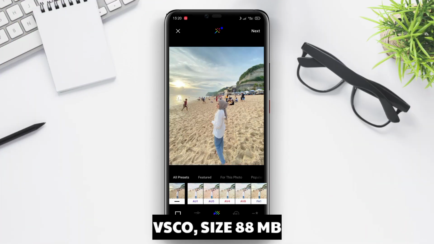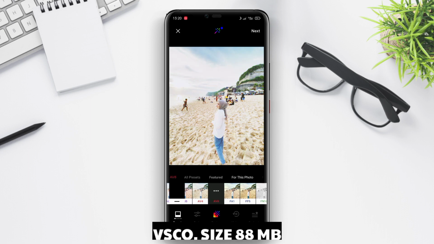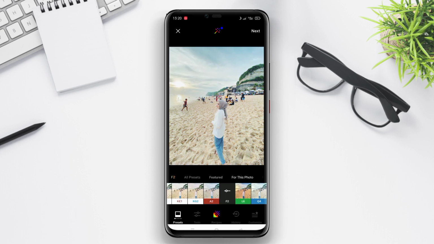VSCO. VSCO is a popular and feature-rich photo editing app among Android users. The app offers a comprehensive set of photo editing tools, including exposure adjustments, brightness, contrast, color enhancements, and tonal refinements. VSCO also comes with over 200 filters that can be used to apply special effects to photos.